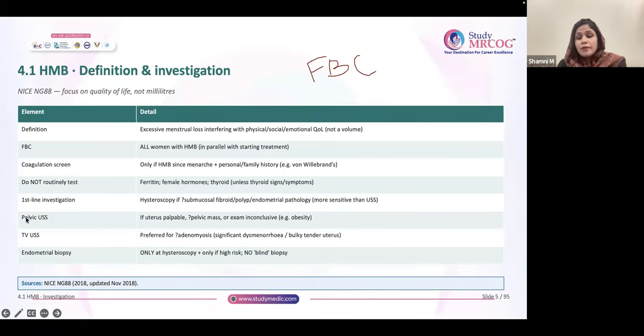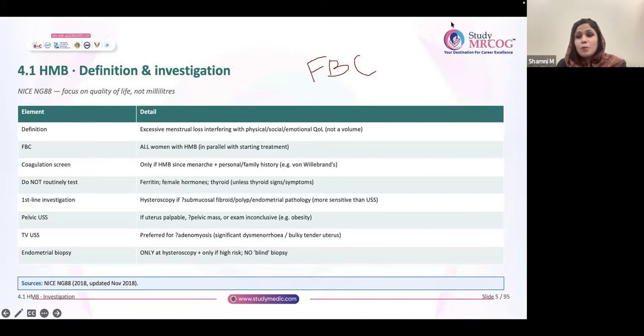Always understand, whenever you are doing a biopsy in reproductive age group HMB, heavy menstrual bleed, and you're supposed to do endometrial biopsy, always go for hysteroscopic biopsy. No role for Pipelle or blind biopsy here. It is a little contrary to the postmenopausal bleeding scenario. So candidates always get confused here.